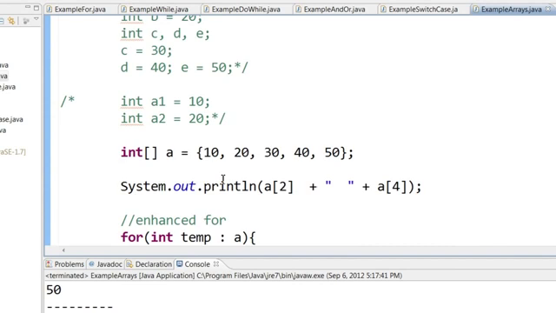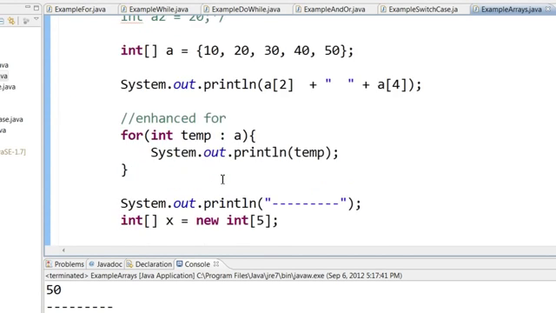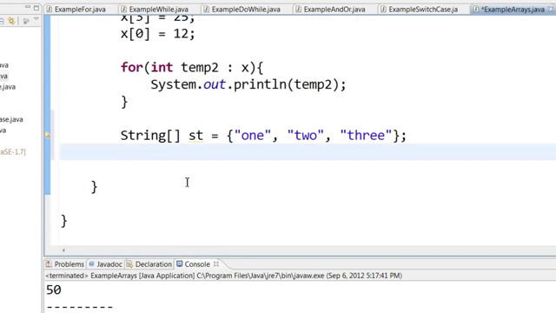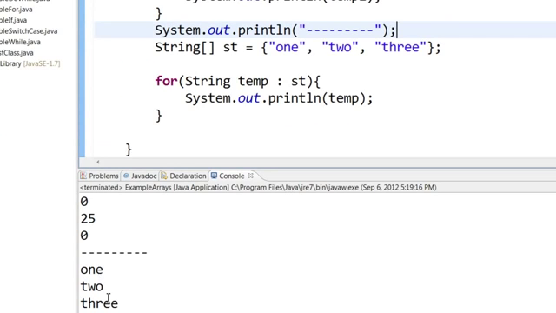Of course, you can create any type of arrays. You can also create string arrays if you want. Here I have a string array called st, which has 1, 2 and 3, and I can loop through string arrays. You can see that it is printing out 1, 2 and 3.